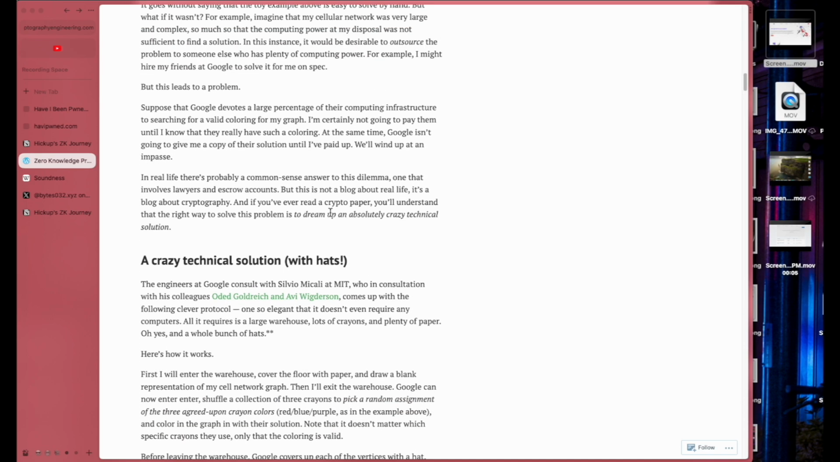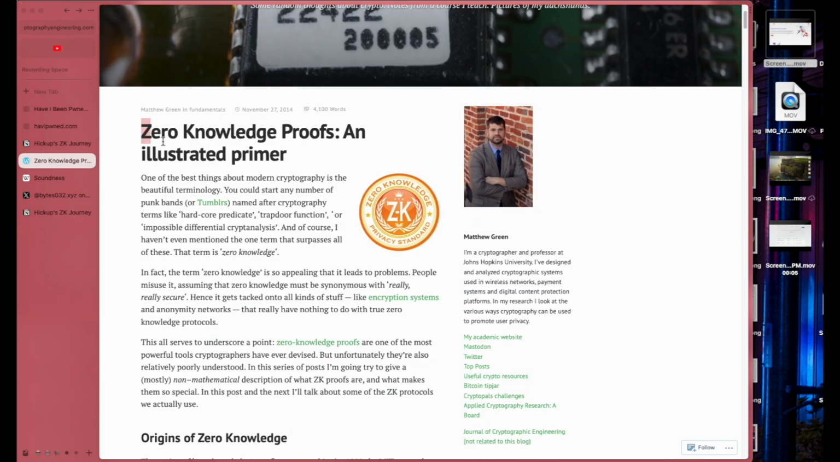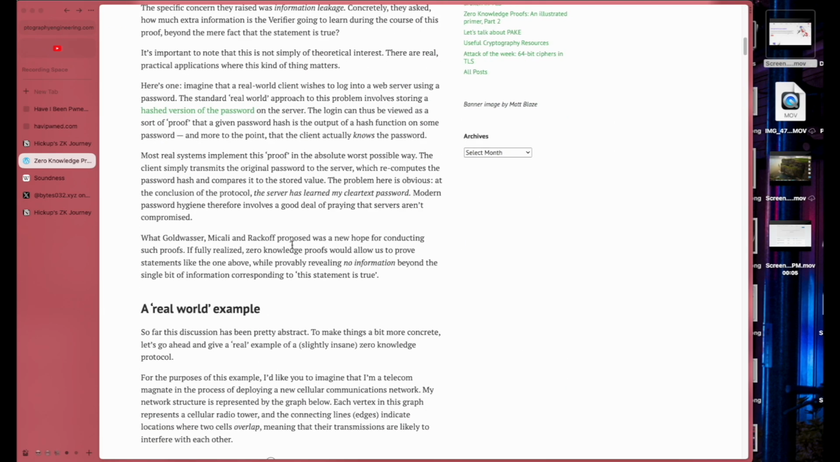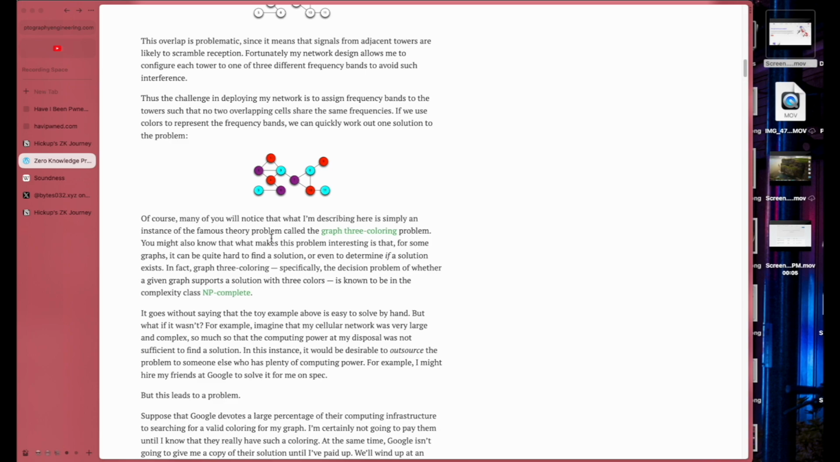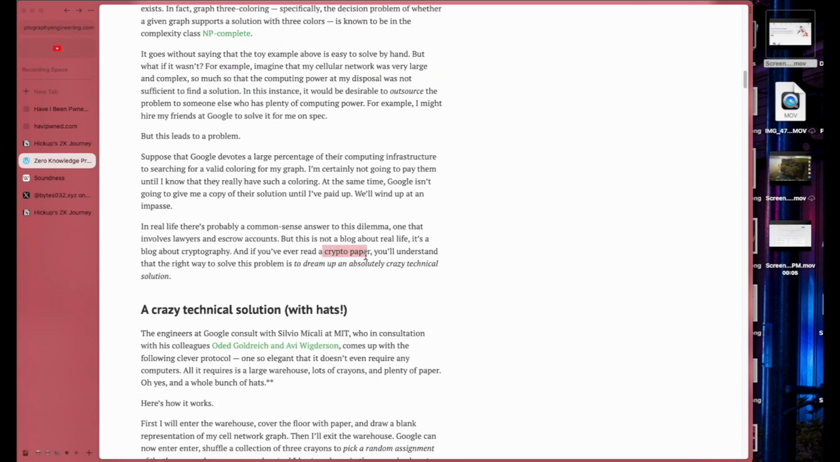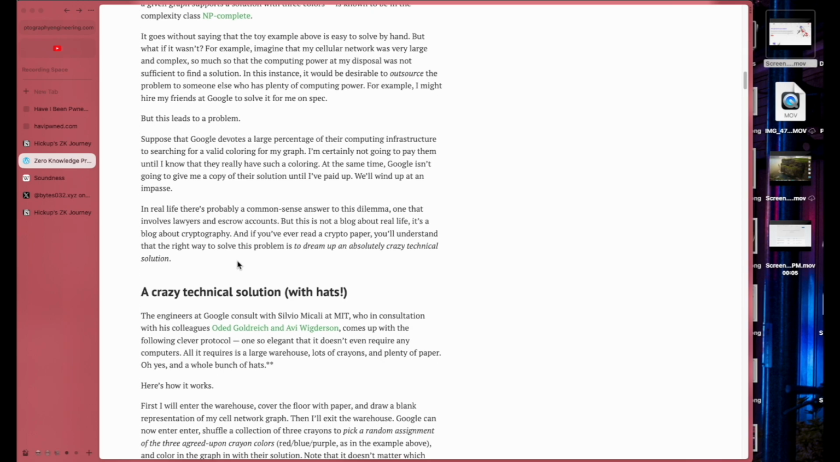So what? Are you saying this is a good thing or a bad thing? I never read a crypto paper. He's assuming that when he wrote an article for beginners, beginners read crypto papers. It doesn't make sense. What are you talking about?